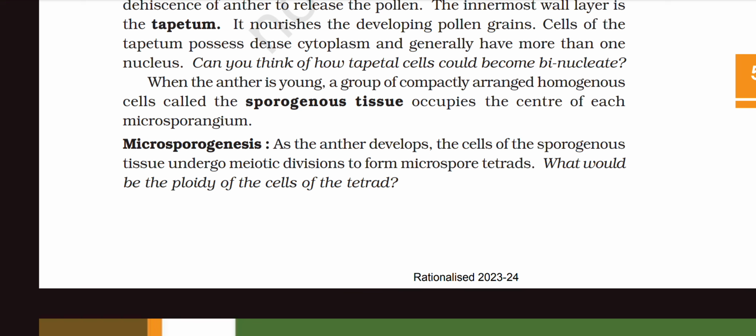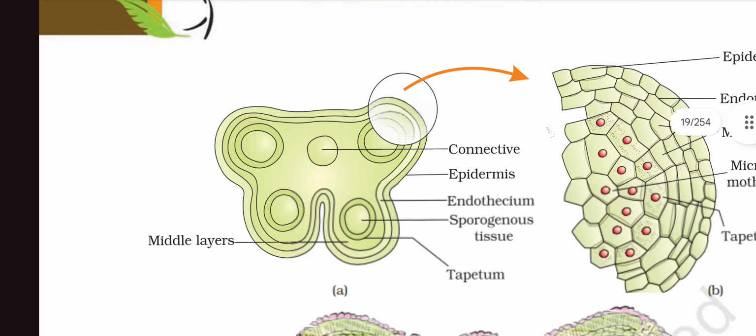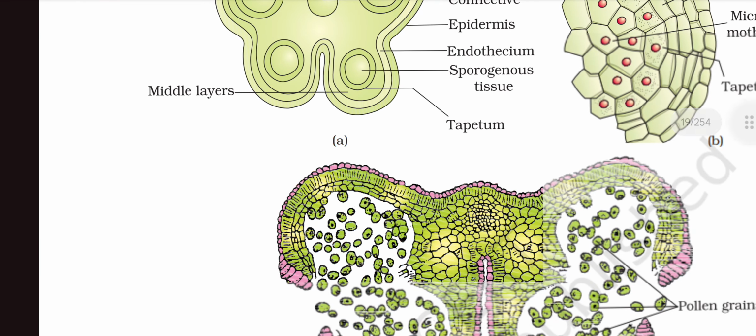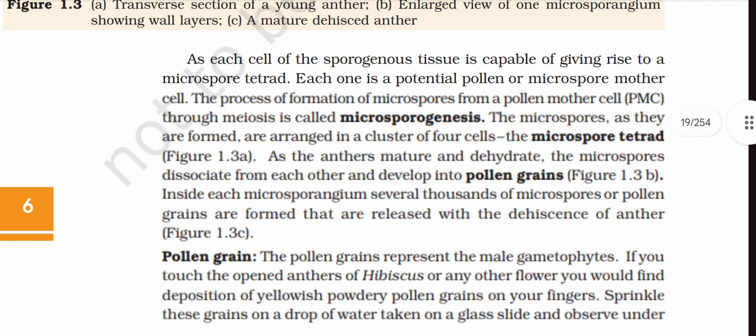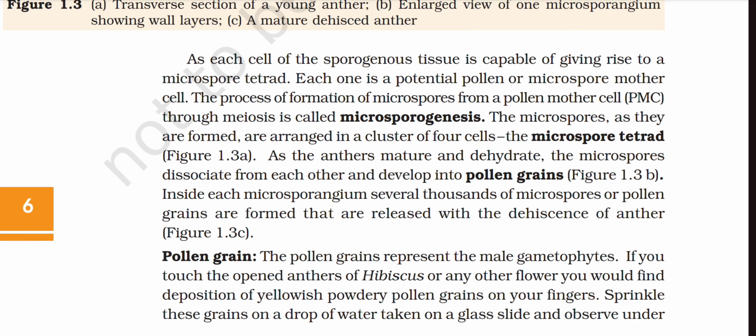Microsporogenesis. As the anther develops, the cells of the sporogenous tissue undergo meiotic divisions to form microspore tetrads. What would be the ploidy of the cells of the tetrad?